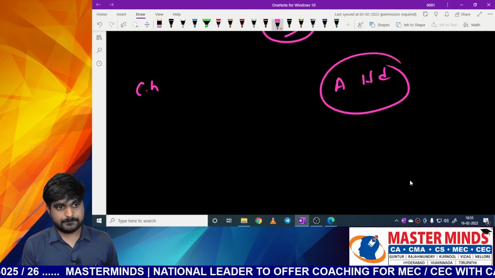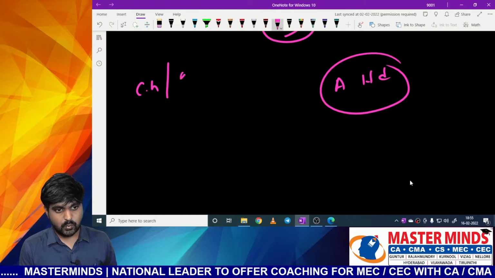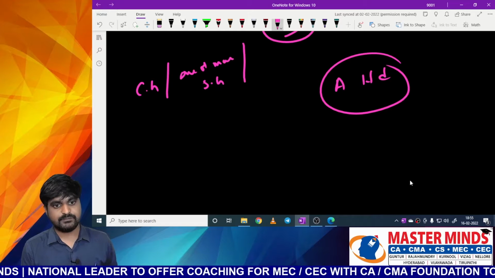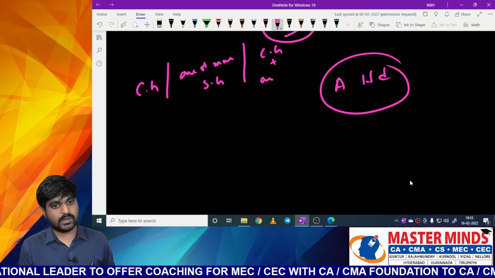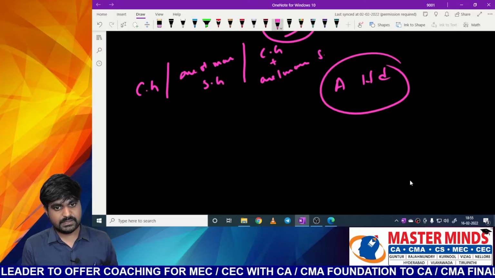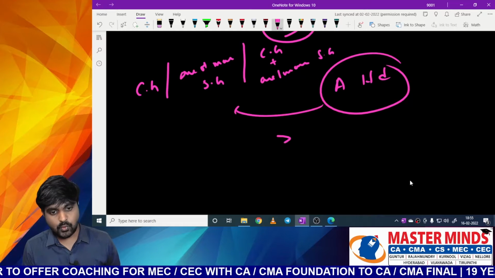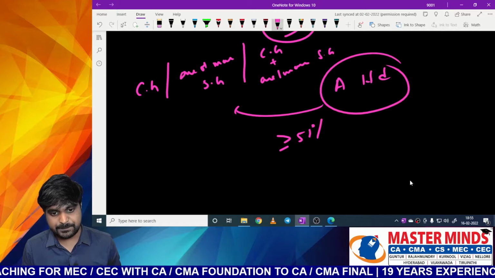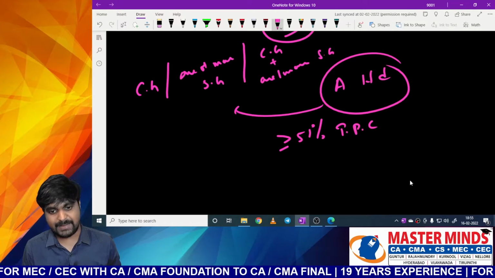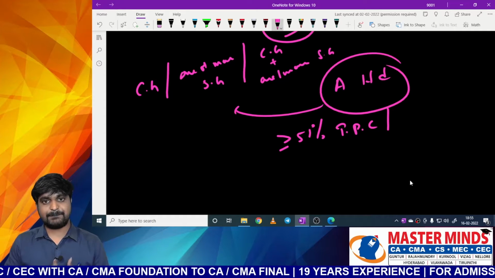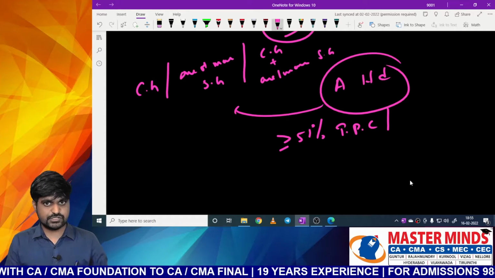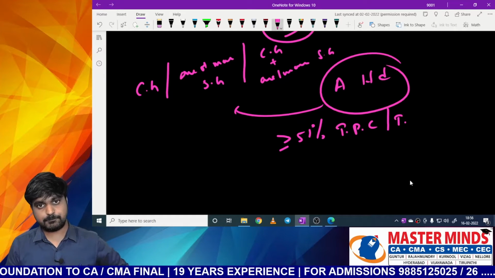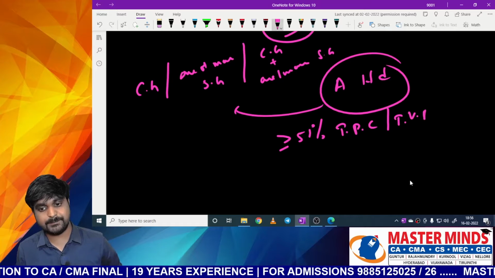The central government or one or more state governments or central government plus one or more state governments combinedly hold at least 51% of total paid up capital, or if the company is having normal shares as well as differential voting power shares, then we substitute total paid up capital with total voting power.